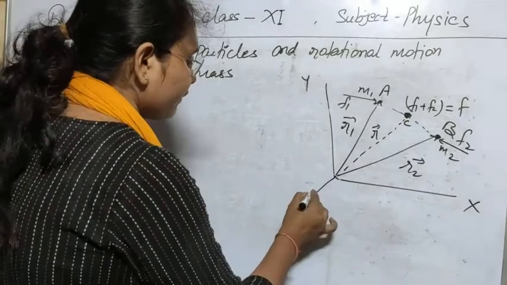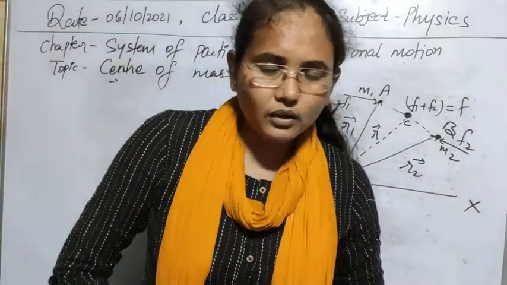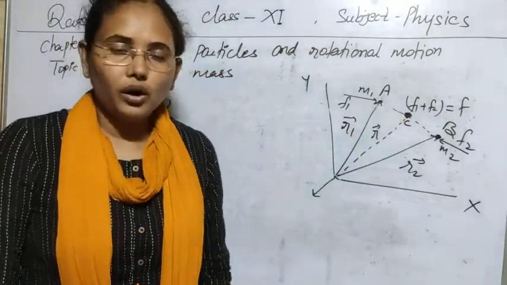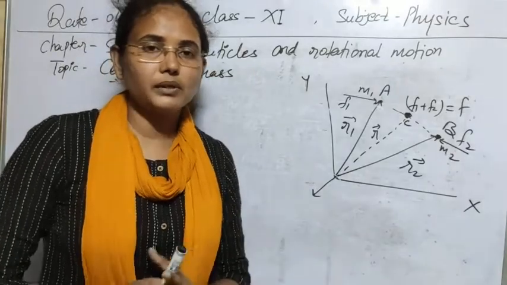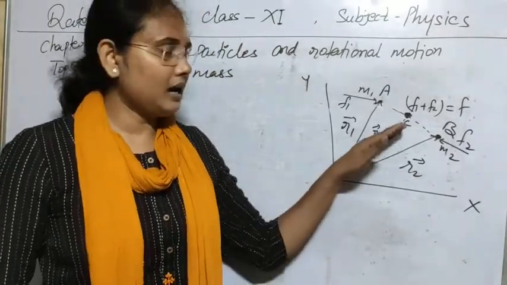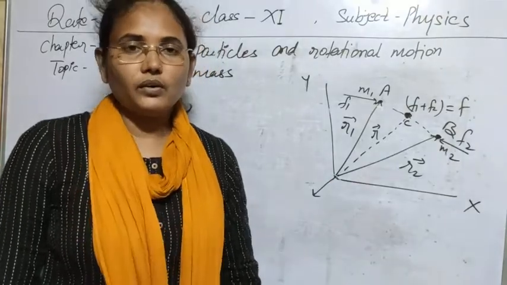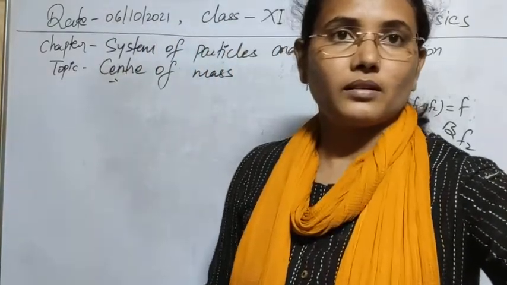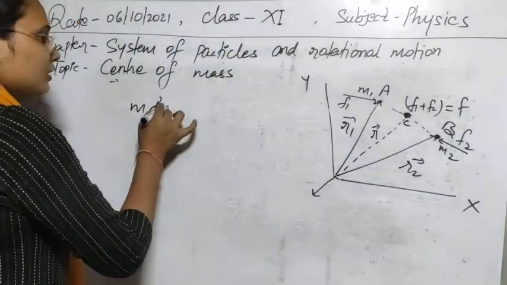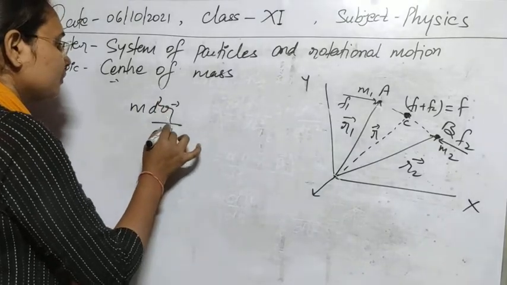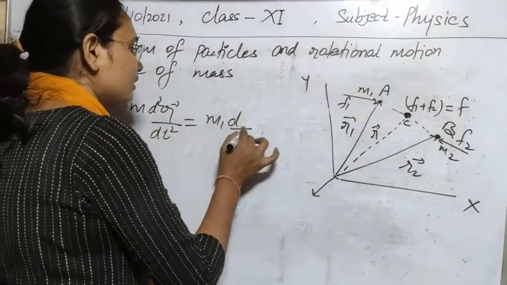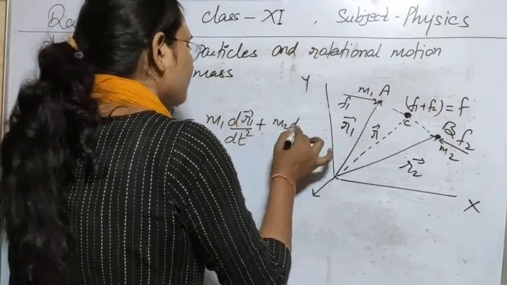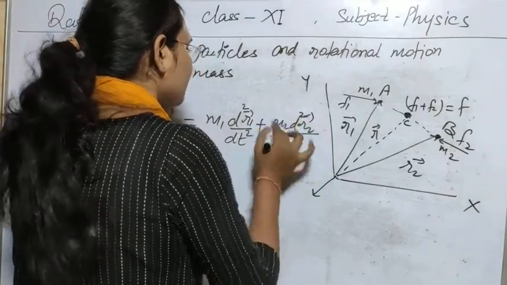Just before equating that, you can write down the values of dr1 and dr2. Also you can use the vector law here to derive the relationship between r1, r2 and r. So from here we obtain m d2r upon dt2 should be equal to m1 d2r1 upon dt2 plus m2 d2r2 upon dt2.